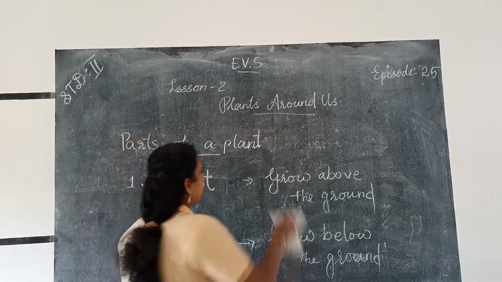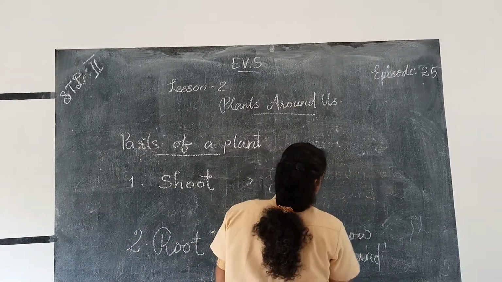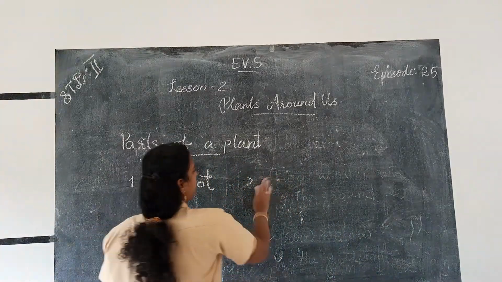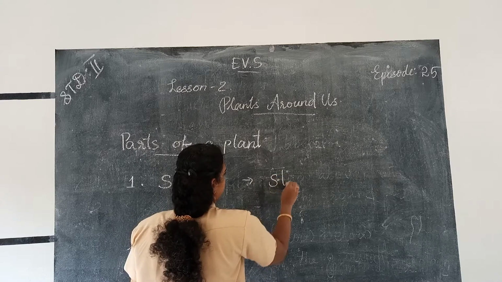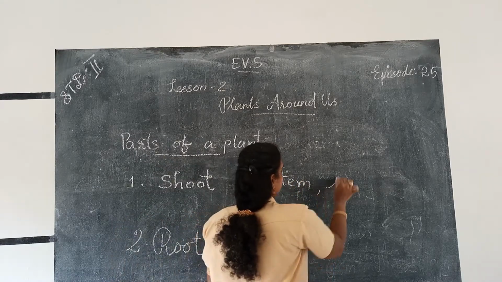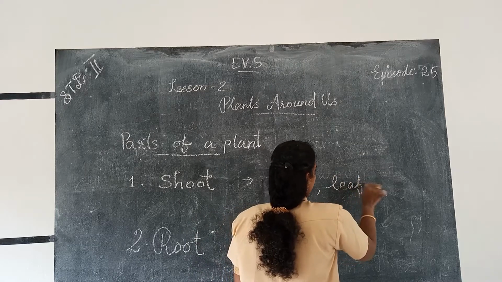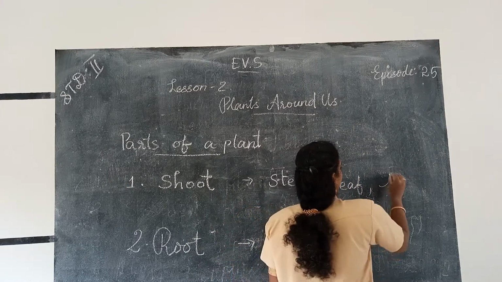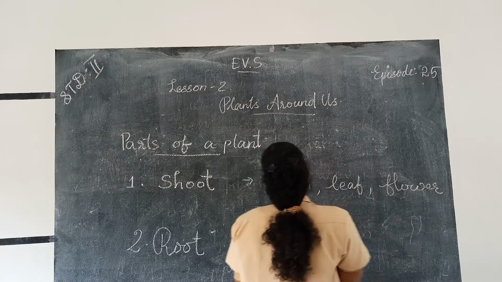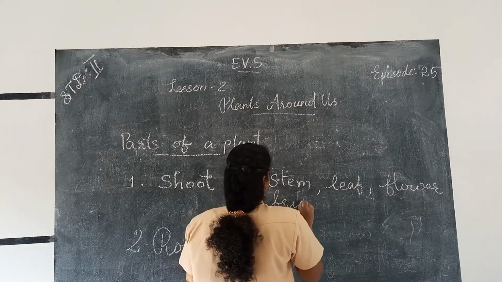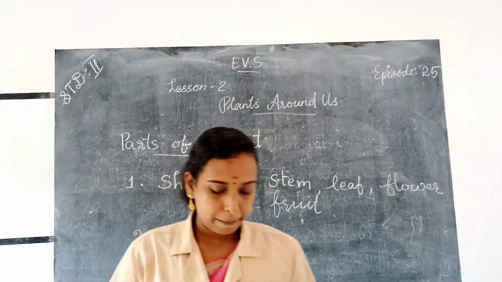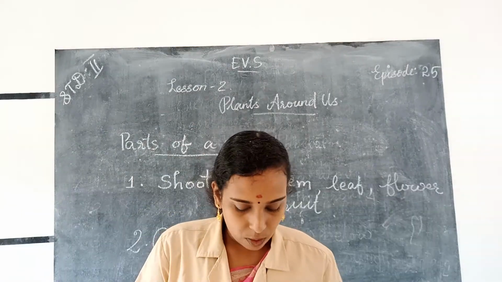Then a shoot has many parts, and the different parts of a shoot are stem, S-T-E-M, stem, leaf, L-E-A-F, leaf, then flower and fruit, seed, etc. Okay, so these are the parts of a plant.